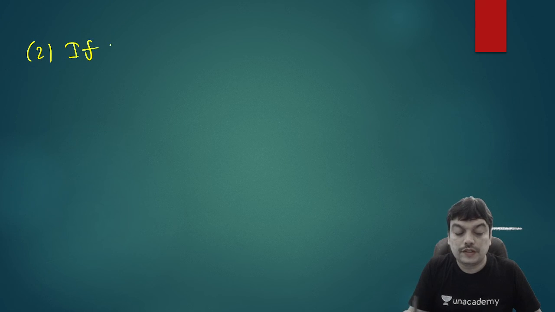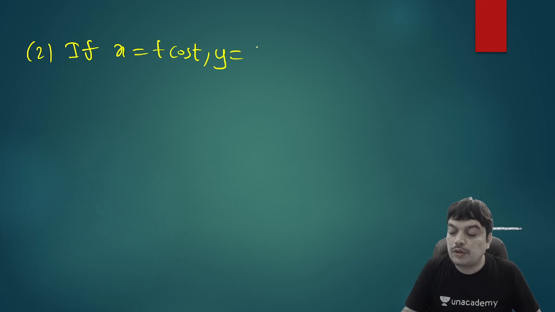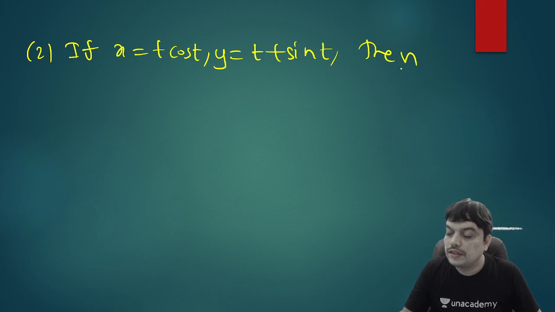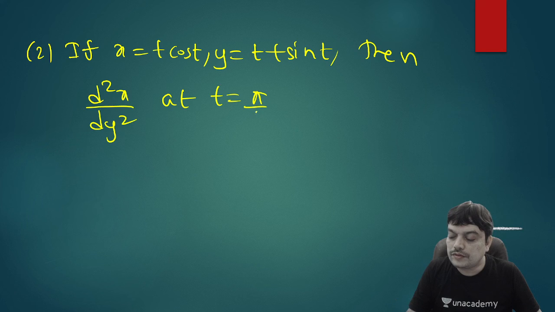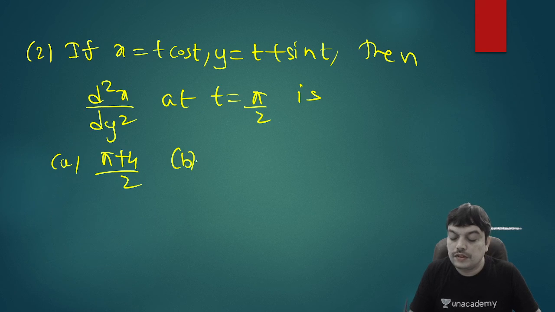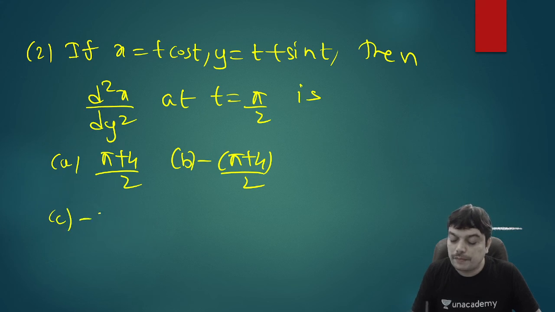If x equal to t cos t, y equal to t plus sin t, then d square x by dy square at t equal to pi by 2 is. The options are pi plus 4 by 2, minus of pi plus 4 by 2, minus 2, and none of these.